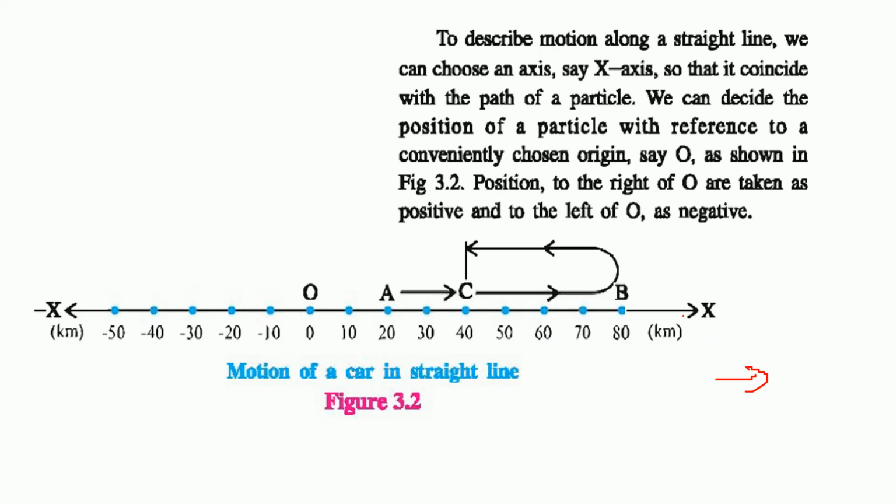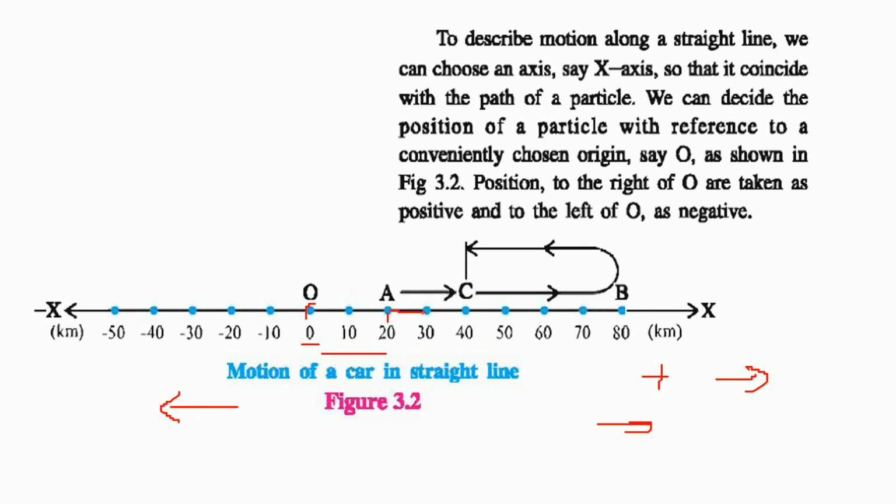Now we can decide the position of a particle with reference to some origin. Okay, this is the origin we have taken. The position to the right we will take as positive, and if the object is moving this side, we'll say it is on the negative side. Here positive, here negative. Now in this scenario, what is happening? The object is not starting from the origin. The object is starting from position A, which is already 20 km ahead of O.